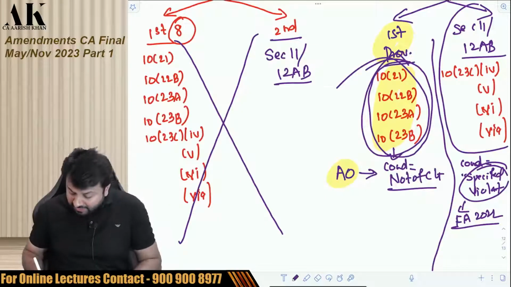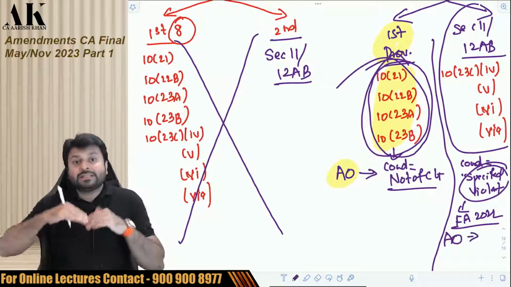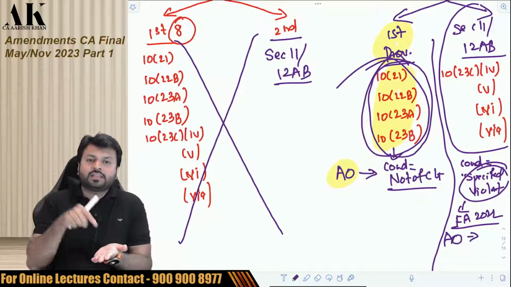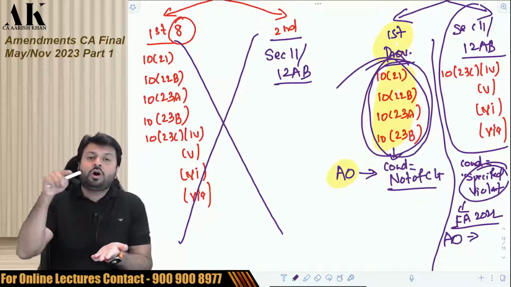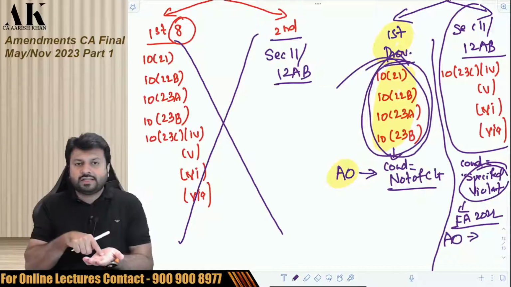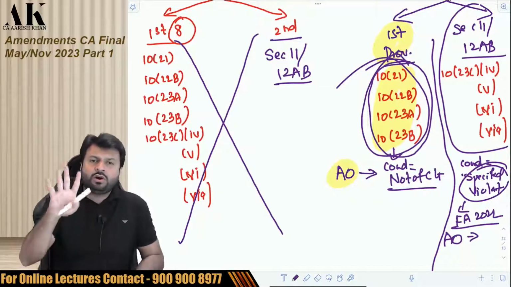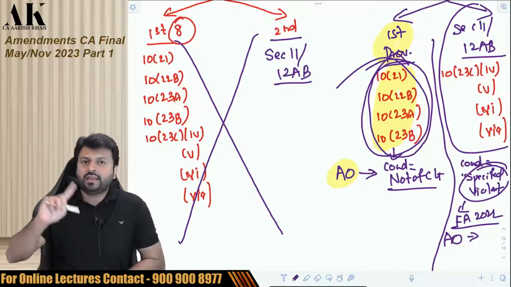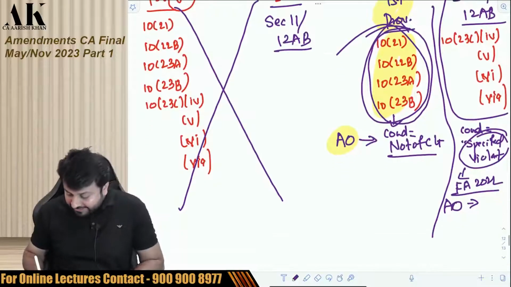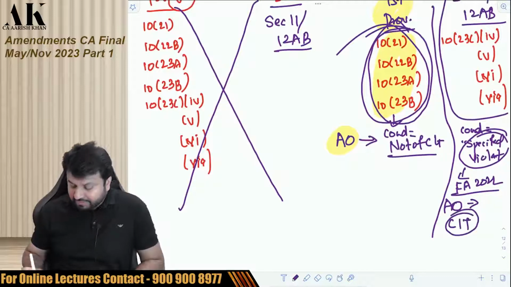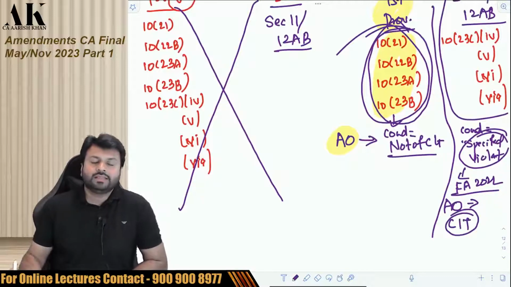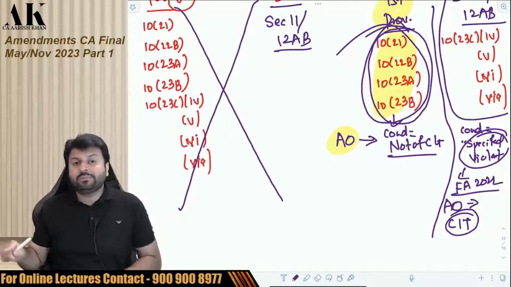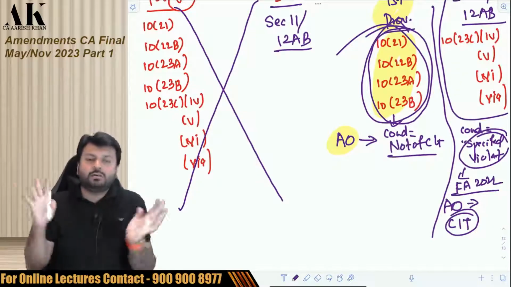So here, if the AO finds any specified violation done by a trust registered under 12AB, or an institution or association registered under 10(23C), clause 4, clause 5, clause 6 or clause 6A, then the AO will not tell the central government. In this case, the AO will tell the Commissioner of Income Tax. Then the Commissioner of Income Tax will withdraw the approval, and then accordingly they can disallow the exemption.